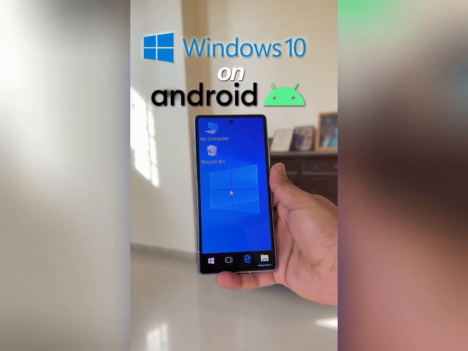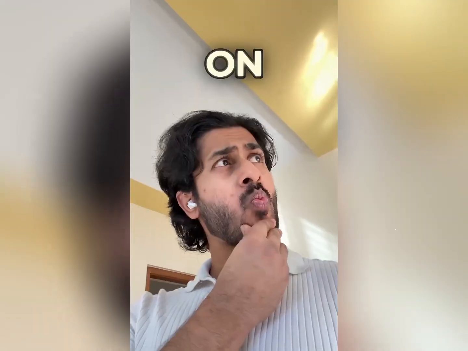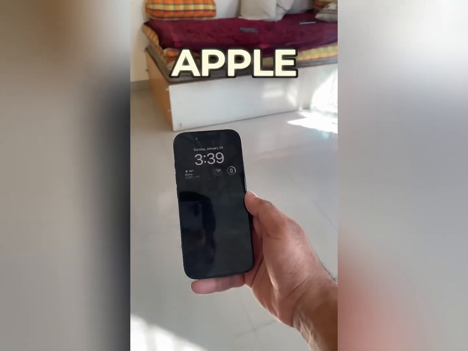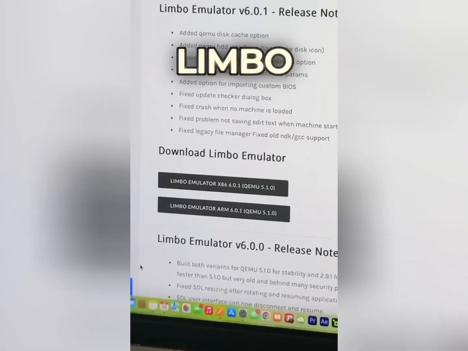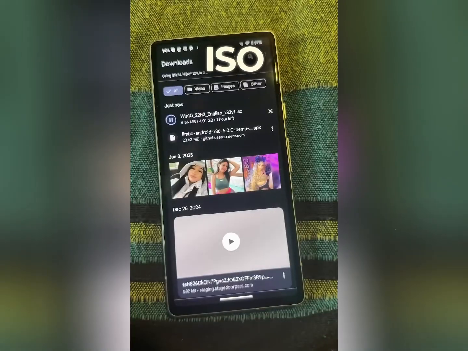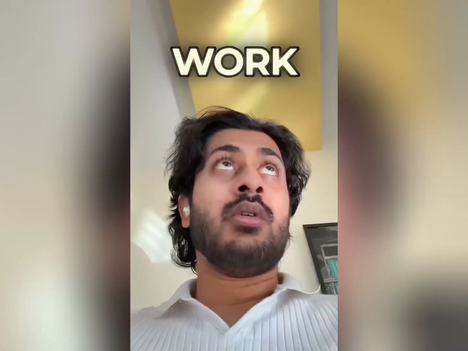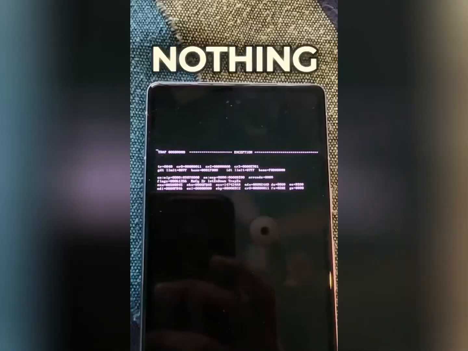Windows 10 on Android. So I've installed Windows 10 on iPhone with mixed results. But can I do it on Android? So iPhones are limited by Apple from using their full power, so Android should be faster. So I first asked ChatGPT how do I do it, and it said to use Limbo Emulator. Huh? Alright then, downloaded a Windows 10 ISO, this is not my phone by the way, and it didn't work. So I googled it, changed a bunch of settings, tried different versions, but nothing.